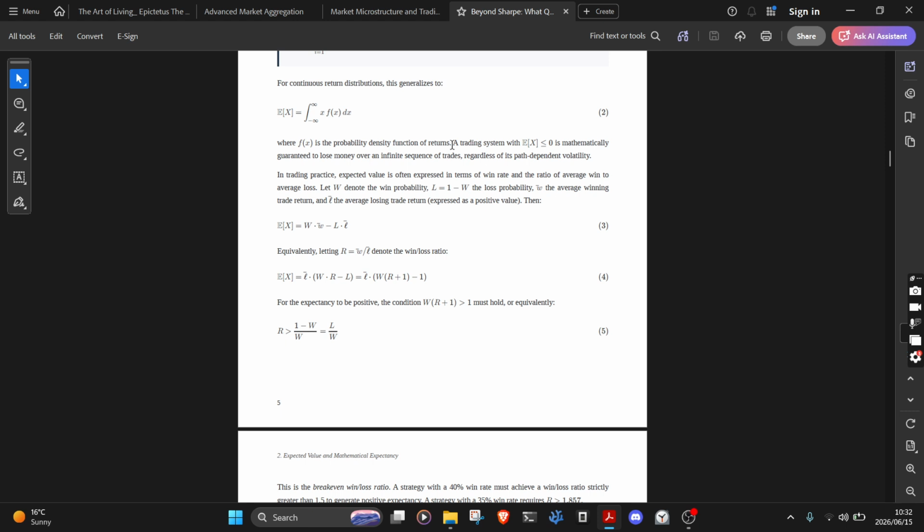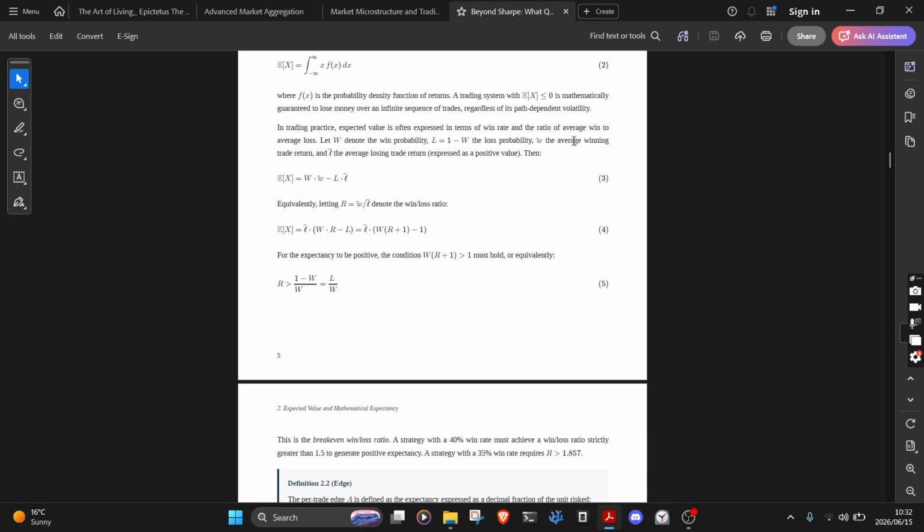As I was saying, in trading practice, expected value is often expressed in terms of win rate and the ratio of average win to average loss. Let W denote the win probability, L equals 1 minus W the loss probability, W cap the average winning trade, and L cap the average losing trade return expressed as a positive value. Then E of X equals W times W cap minus L times L cap.